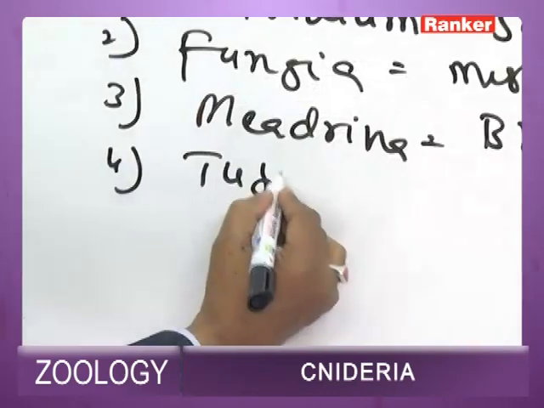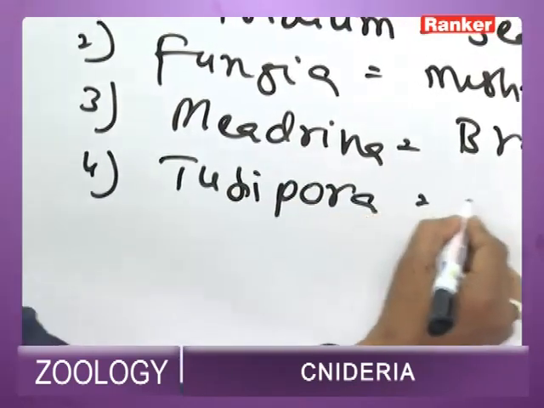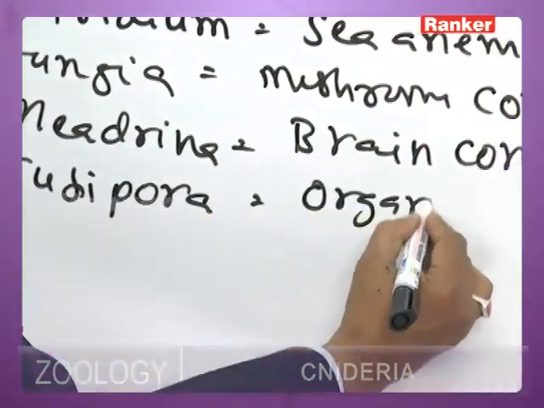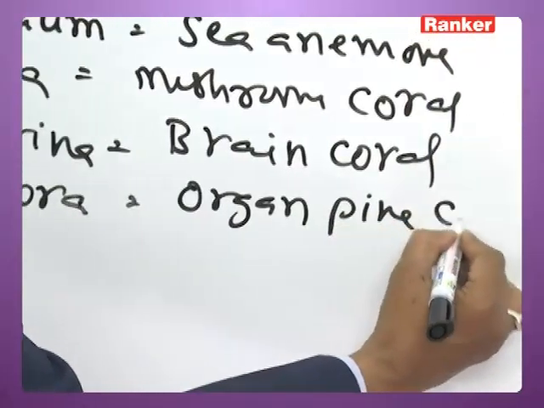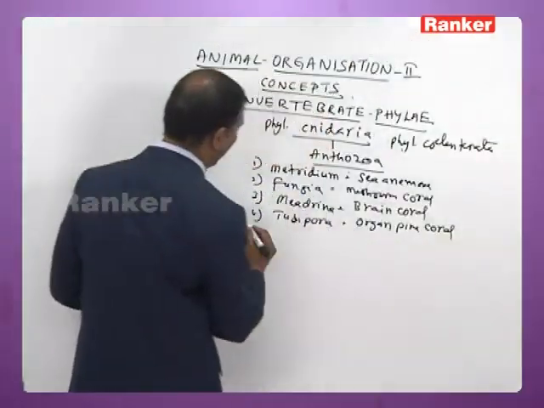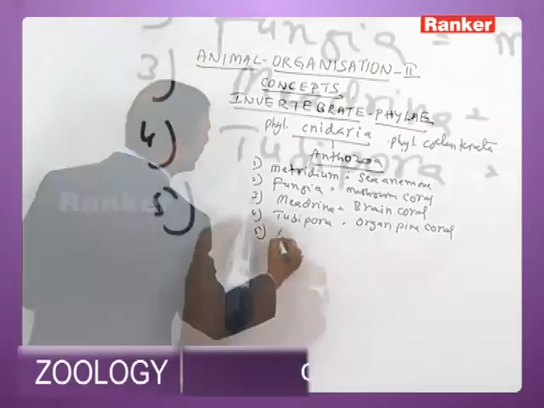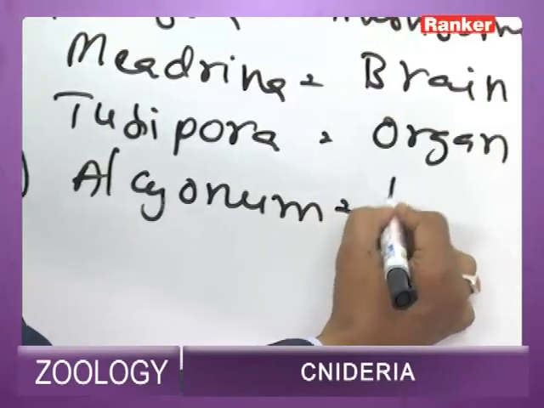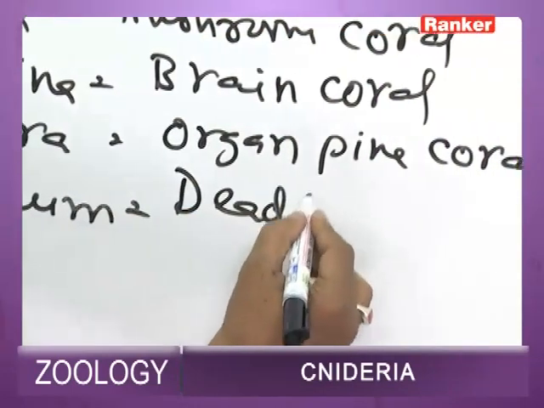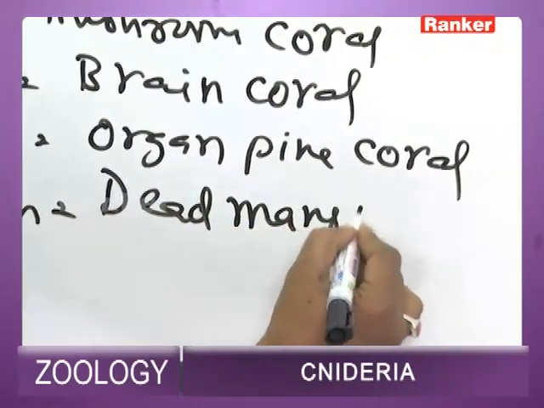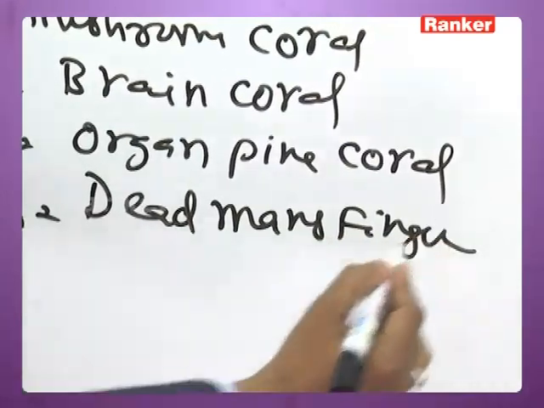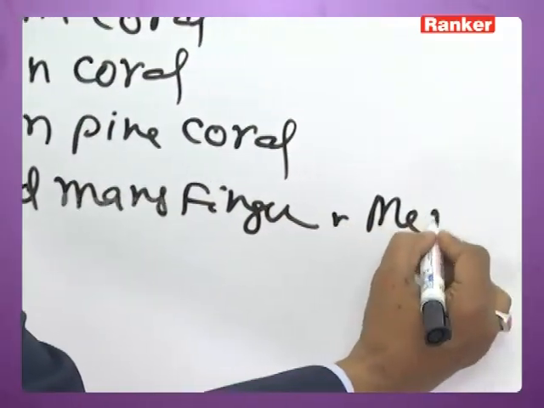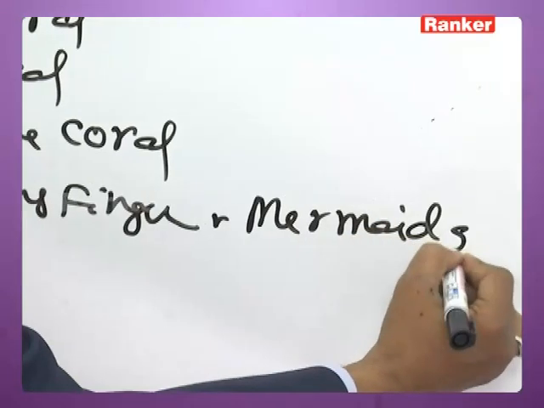Tubipora is commonly called organ pipe coral. Alcyonium is commonly called dead man's finger, or also mermaid gloves.